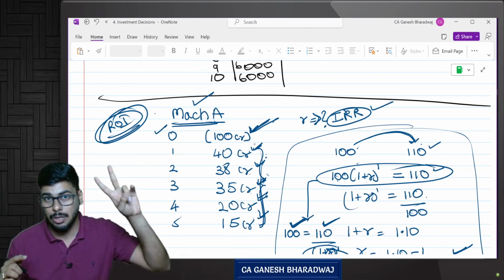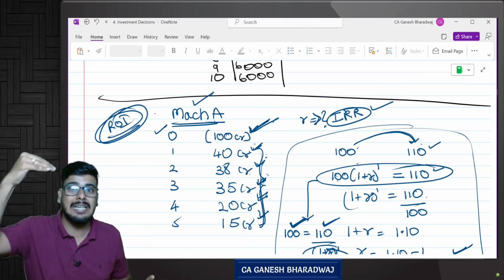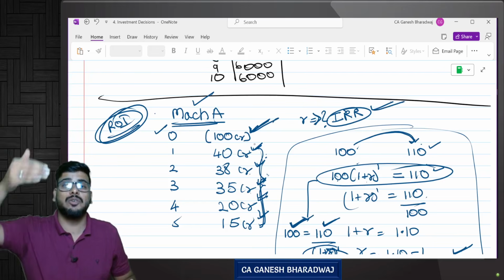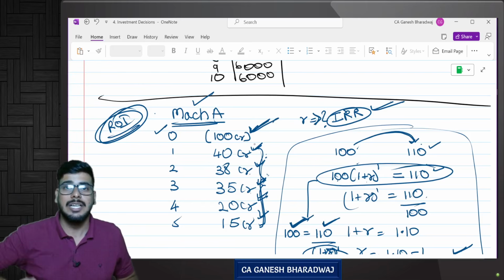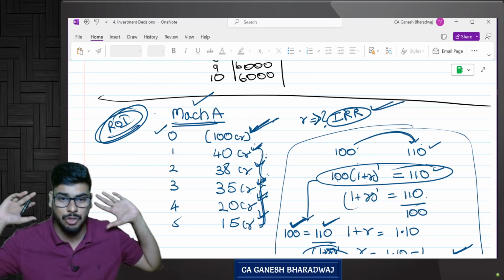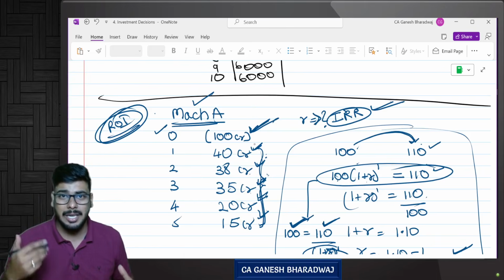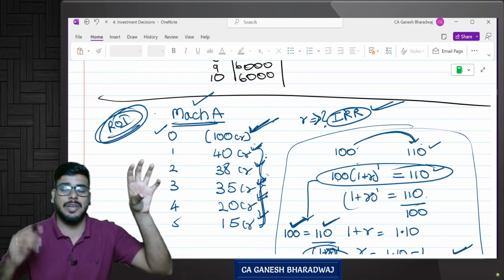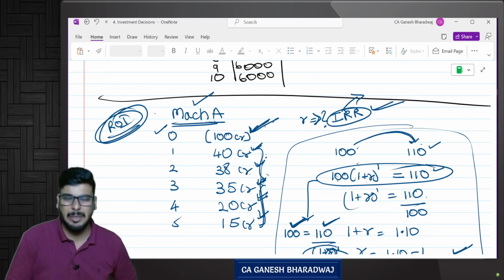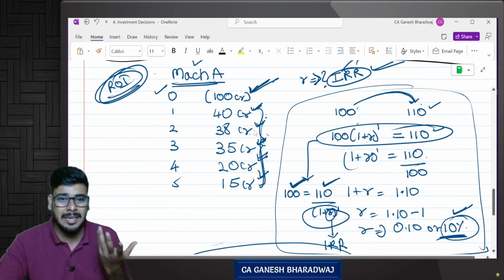So there are two discount rates in this chapter. One is the weighted average cost of capital, which is the relevant discount rate used for computing your NPV. Whereas the IRR calculation itself is a calculation of the rate that makes my NPV equal to 0. Are you clear with this, guys? So basically, IRR is the rate that makes the present value of cash inflows equal to the present value of cash outflows. IRR is nothing but the net return generated out of my investment, correct? Now, sir, why is IRR useful?